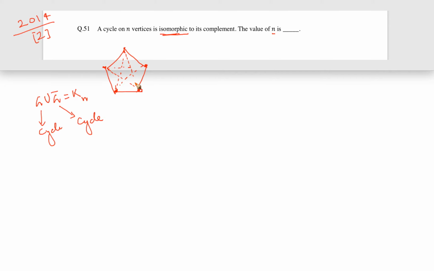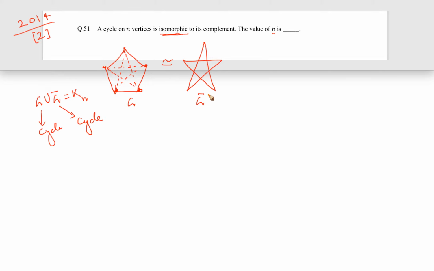So basically if I'm saying that this is G, then G complement is basically this graph. Whatever are the dotted lines, this is G complement, and you can understand that they are isomorphic to each other because there are 5 vertices in both the graphs, and each of the vertex has degree 2.